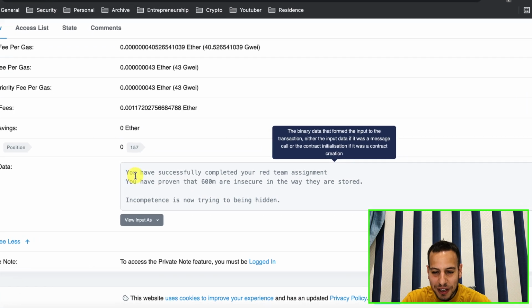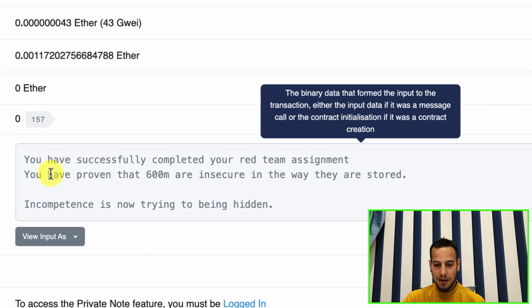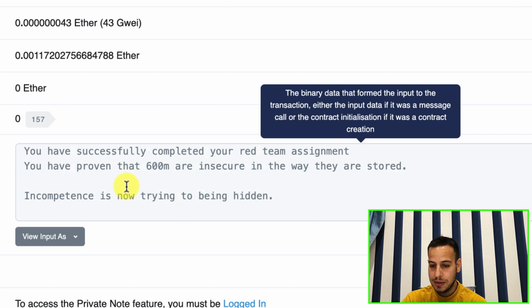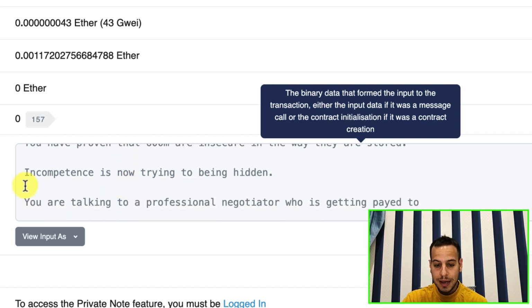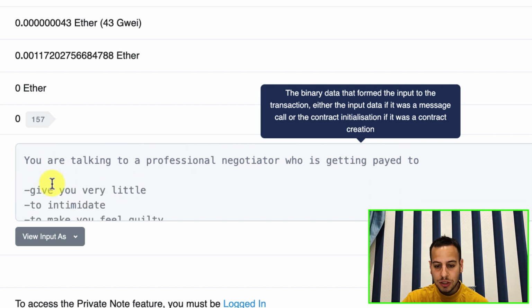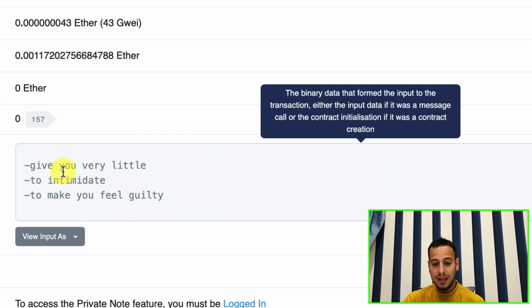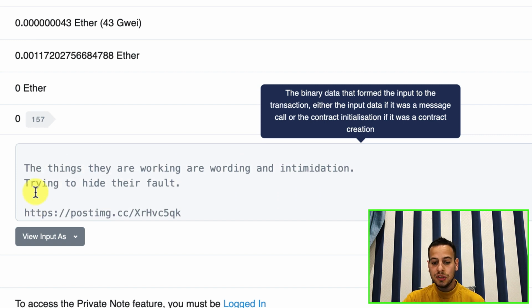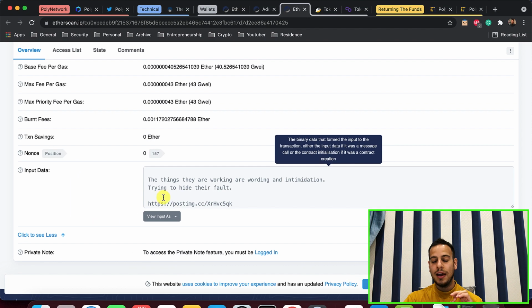You have successfully completed your red team assignment. You have proven that 600 million are insecure in the way they are stored. Incompetence is now trying to be hidden. You are talking to a professional negotiator who is getting paid to give you very little, to intimidate and to make you feel guilty. The things they are working are wording and intimidation, trying to hide their fault.